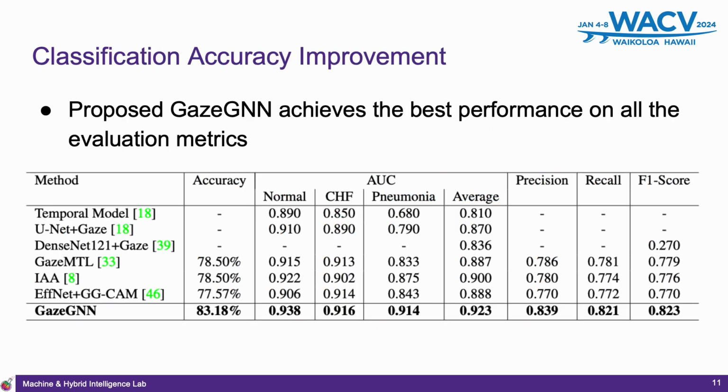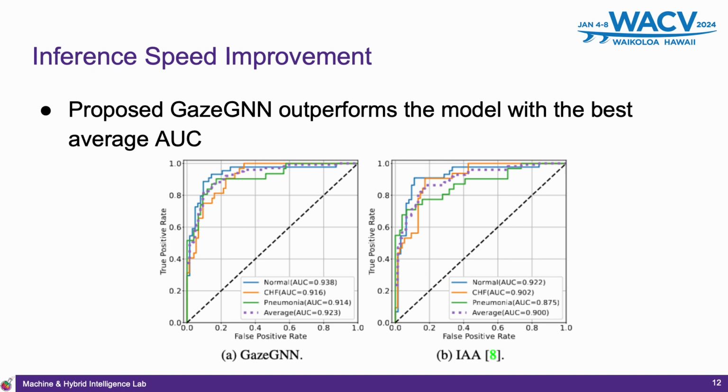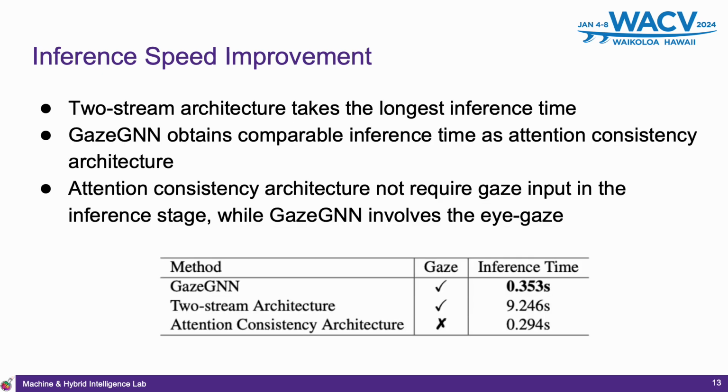With our method, it can improve the classification accuracy a lot, as shown in the table. Here we compared with existing state-of-the-art, and the proposed GazeGNN achieves the best performance on all the evaluation metrics. We also generate the AUC figure, and the proposed method outperforms the others with the best average AUC. Here, we prove that we can improve the inference speed significantly. As shown in the table, two-stream architecture takes the longest inference time. GazeGNN obtains comparable inference time to attention consistency architecture. However, attention consistency architecture does not require gaze input in the inference stage, while GazeGNN involves the eye gaze.